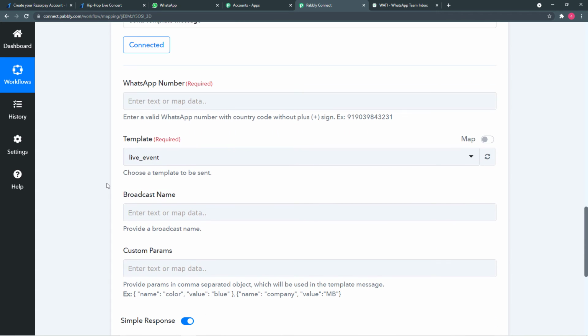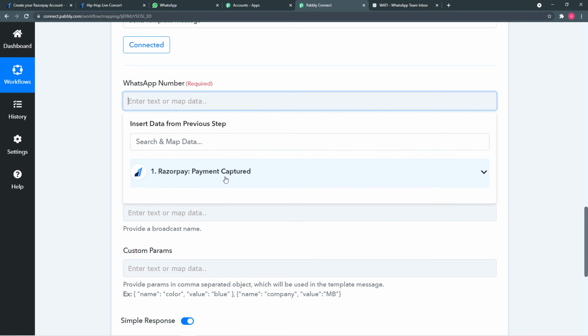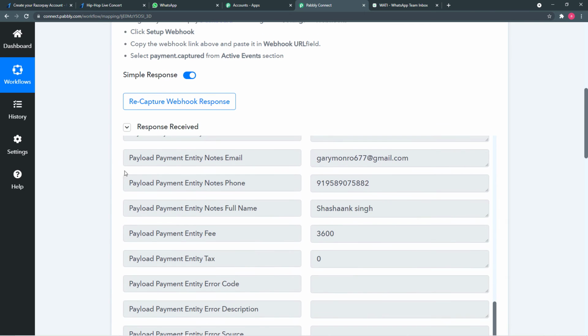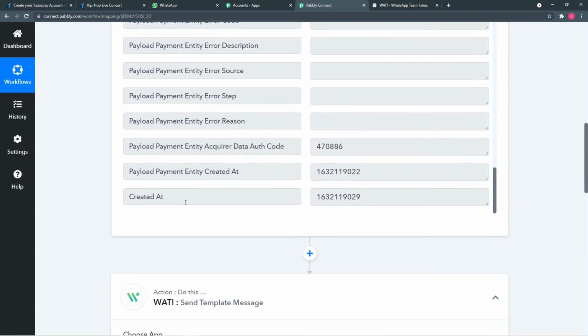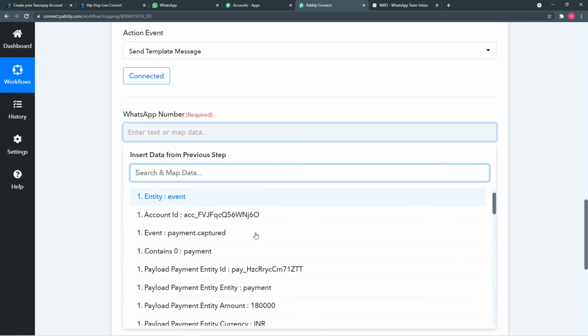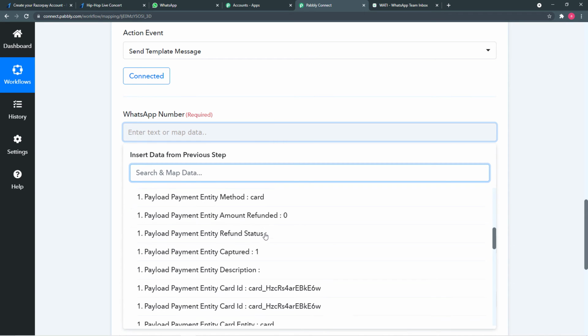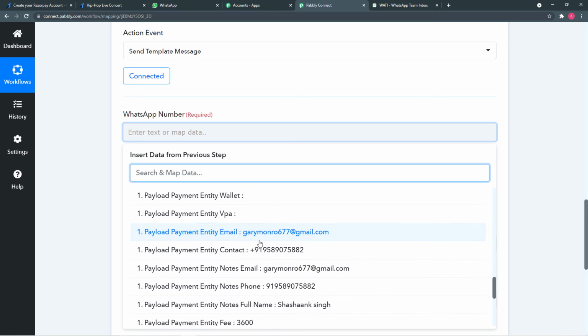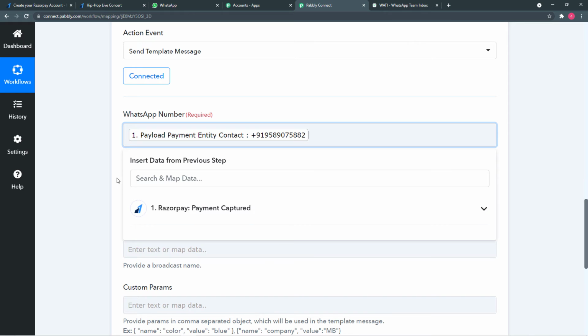After this, these fields will open up, and the first field is the WhatsApp number. Here you have to enter or map the WhatsApp number of the person to whom you are going to send the message. When you click here, you will find this Razorpay payment captured option. When I click here, you will find the data that we have already captured in the second step. So I'm going to click on this payment captured option, and from here only I'm going to map the WhatsApp number of our customer. So this is the WhatsApp number. You can just map this from here.